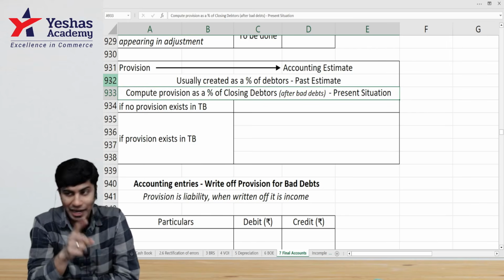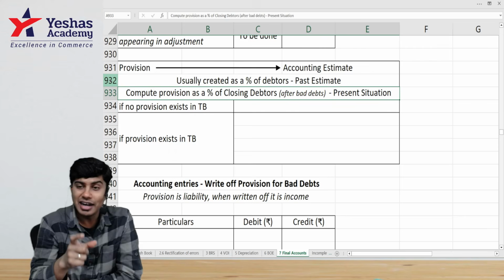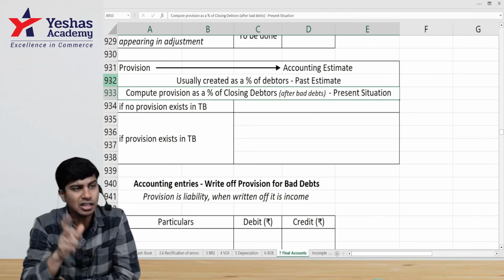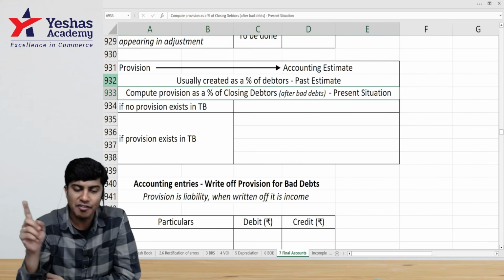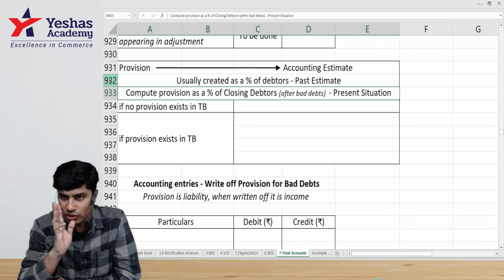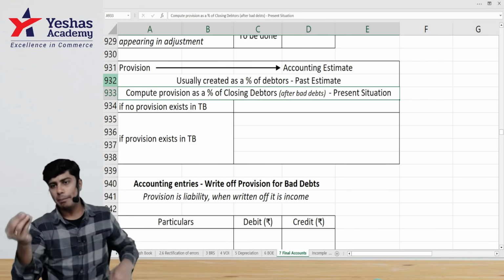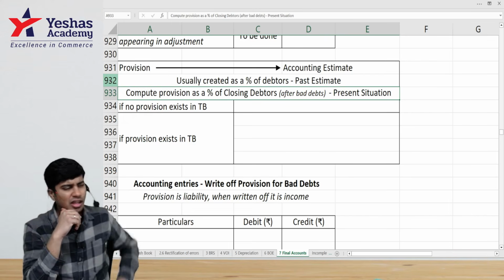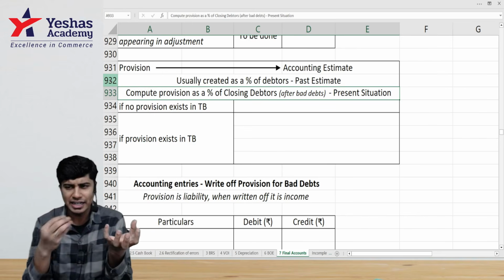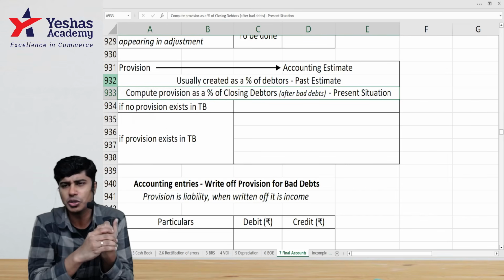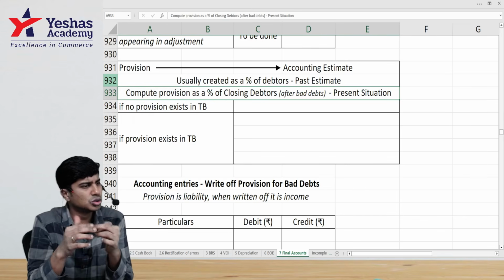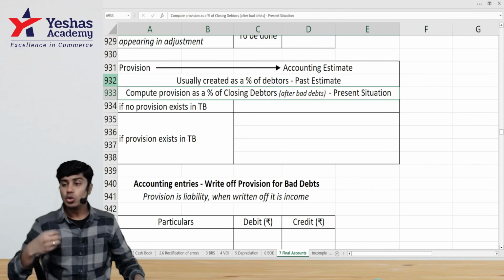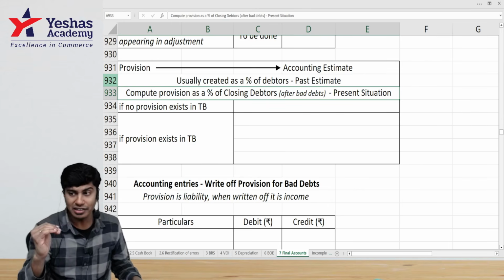Among the 90 good ones, you are expecting someone to not pay. So first eliminate the bad debts, identify the good debtors, and then among the good debtors you identify who can become bad. Don't apply percentage on the total debtors. Apply percentage after deducting our bad debts which are actual. I hope everybody understood. Whenever we apply this percentage on the closing debtors, let's say they want us to maintain 2% on debtors as provision. I have 50,000 rupees debtors after deducting bad debts. On that I applied 2%. Take 50,000 into 2%. 2,500. 2,500 is the extent to which I have to maintain provision.